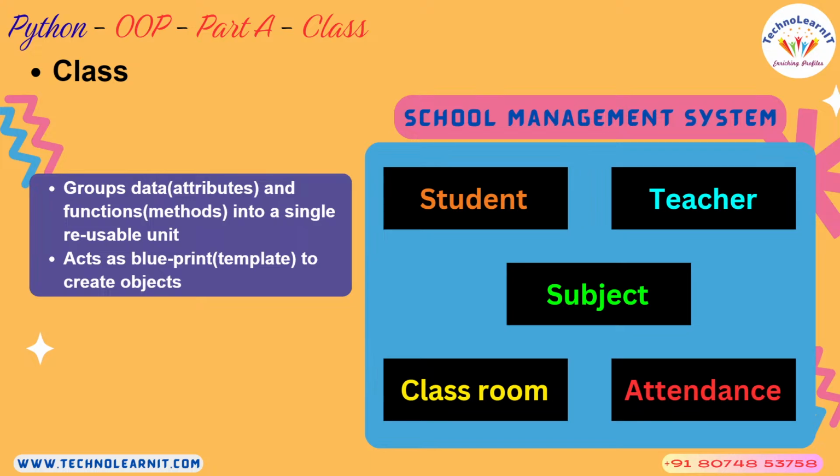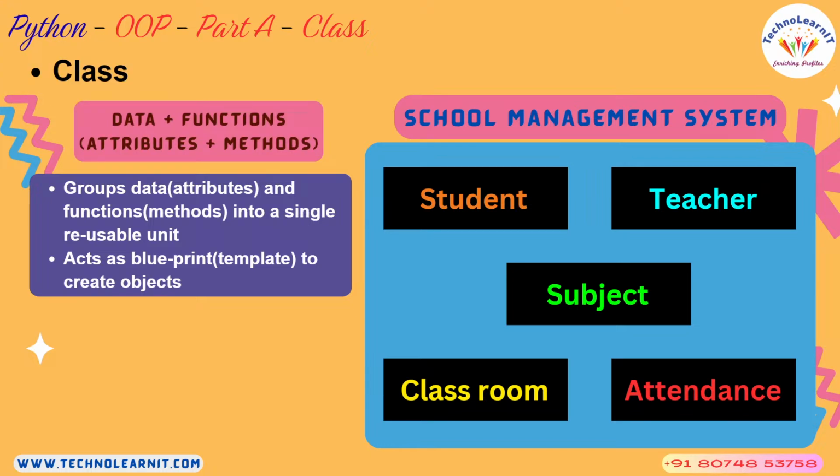So what is an object again? An object is nothing but a variable of type class. All those details we'll look at, but for now understand that data plus functions is what a class consists of.